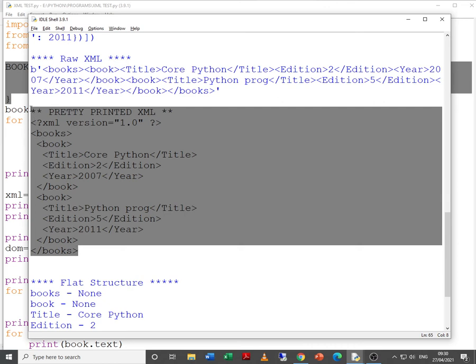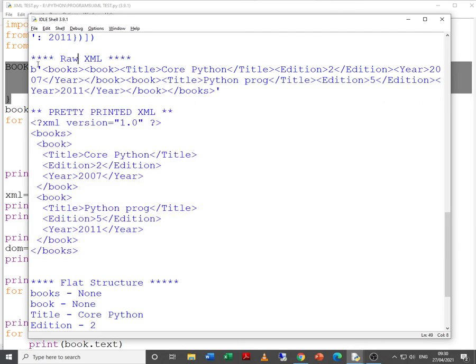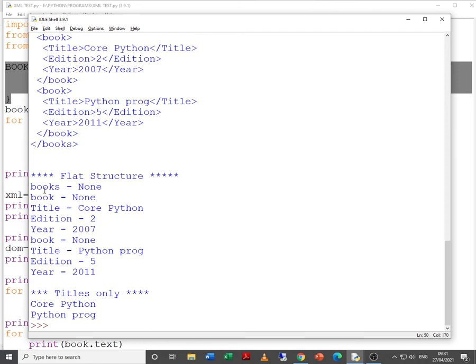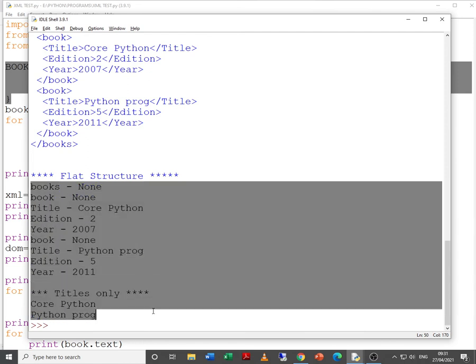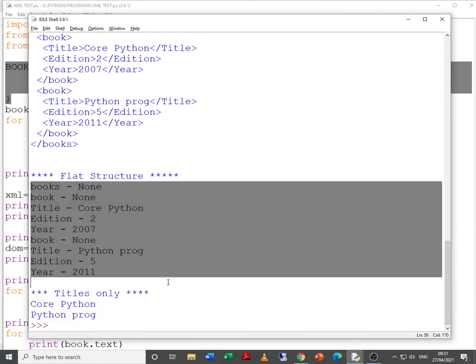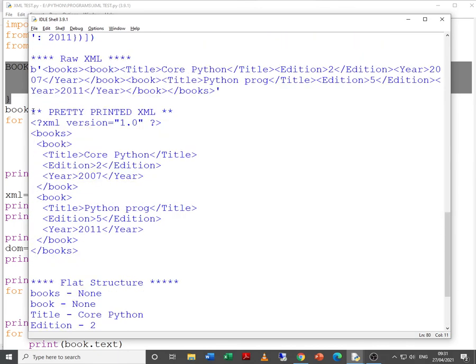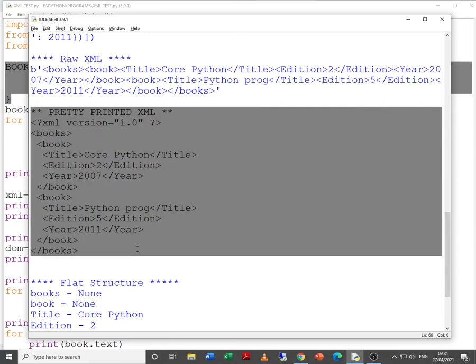So this is one way. Yes, this is another way, that is raw XML, and this is the flat structure as far as the XML is concerned. Generally we are not concerned with this or the last one. Most of the times we are concerned with this.